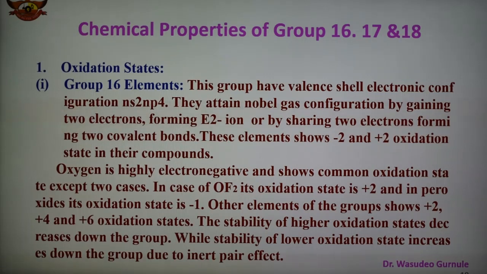The stability of higher oxidation states decreases down the group, while the stability of lower oxidation states increases down the group due to the inert pair effect. So these are some common and fixed oxidation states shown by these elements.